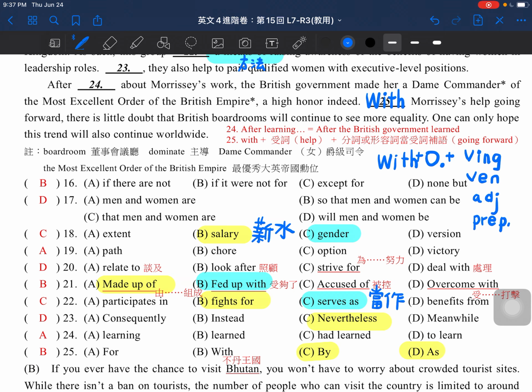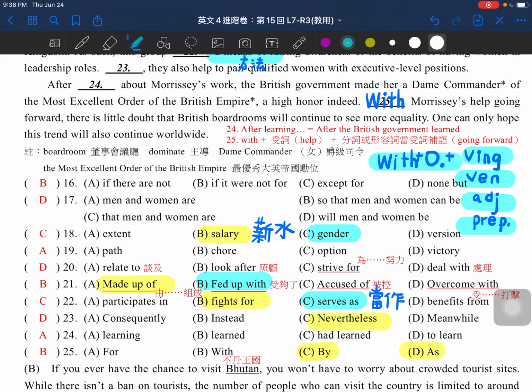So for number 25 here it says, with this person's help going forward, there's little doubt that British ballrooms will continue to see more equality. So with the help, right? So if you still remember the sentence patterns like this, with something, and here you can put a V-ing form, active voice, passive voice, adjective, and preposition, all right?